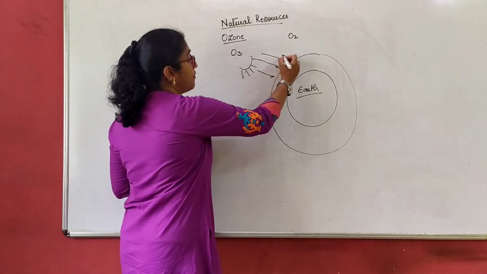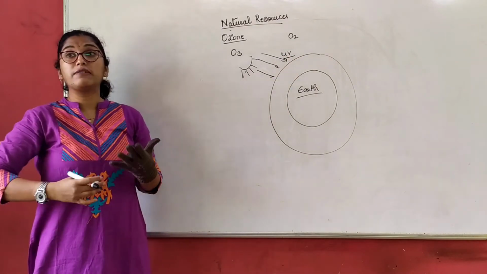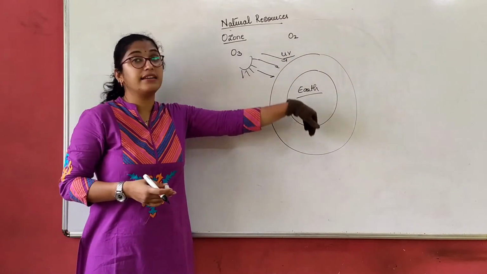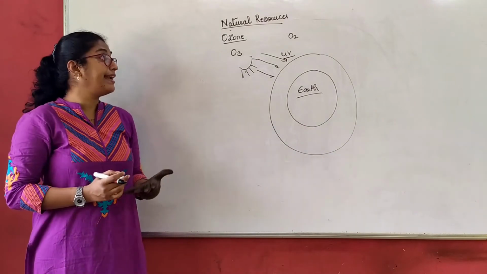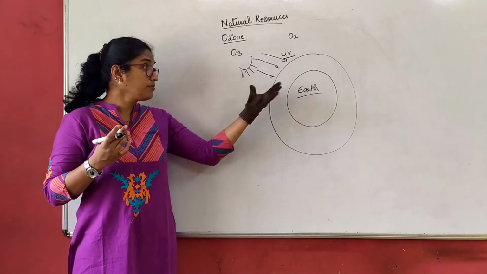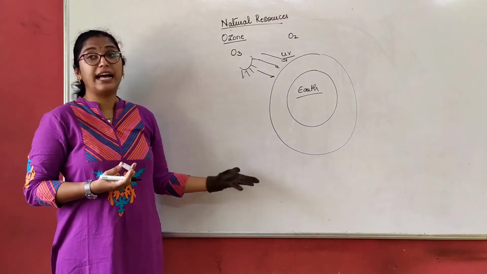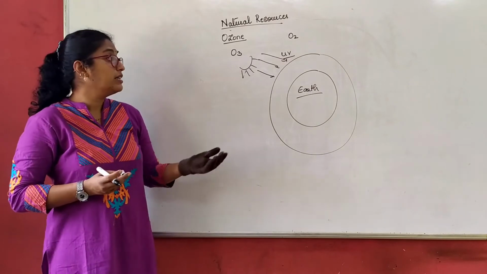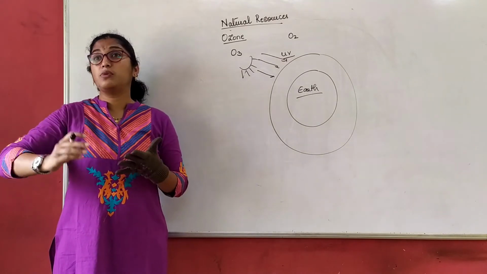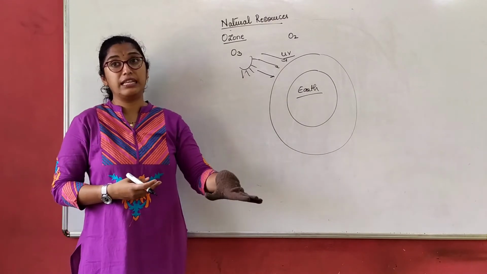Now which are these harmful radiations? These are known as UV rays. Now what will happen if these UV rays enter the earth? If UV rays enter the earth, it will affect all living organisms on the earth, let that be plants or animals. How is it going to affect them? In plants, it will probably stop growth, causing stunted growth and wilting of the leaves, right?